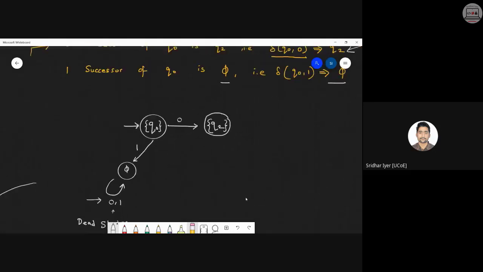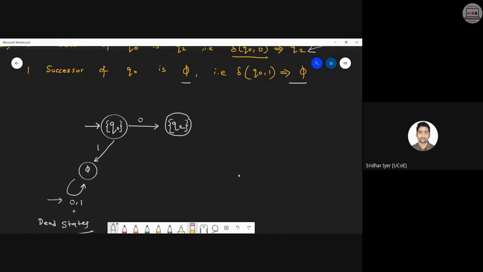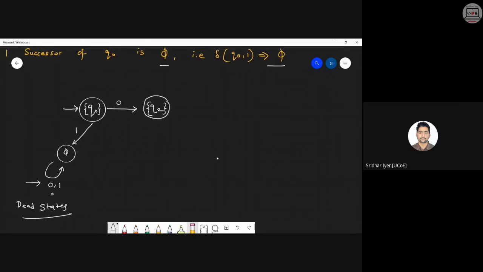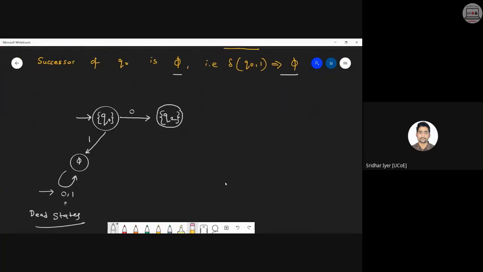This is our step number 1. That is, we have got the child nodes, or the successor nodes. Can we move ahead? Now what do we have to do? We now need to find the successor nodes of Q2. Yes or no? Because we can't find a successor node of φ or the null set, as it is already a dead state. There is no point finding the successor of that dead state. So we will move towards finding the successor of this particular state, Q2.